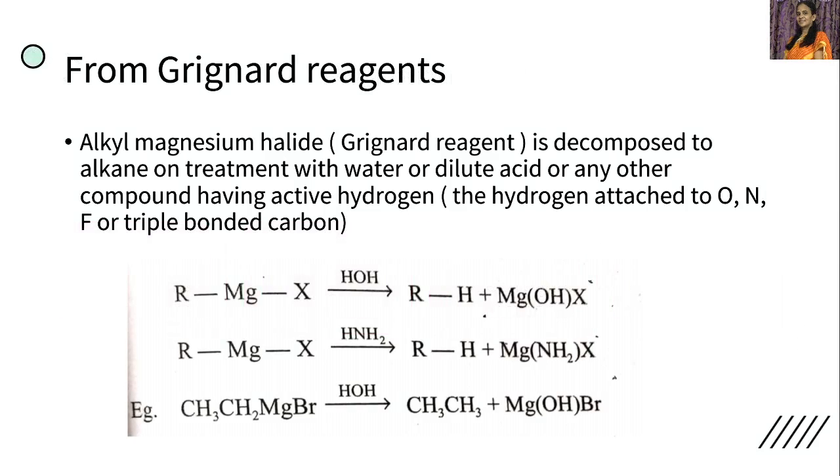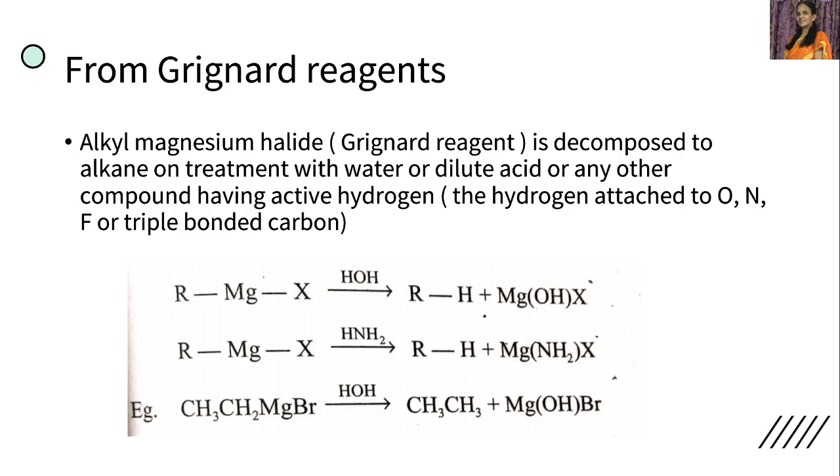First one is from Grignard's reagents. So how do we prepare alkanes from Grignard's reagents? Alkyl magnesium halide is called Grignard's reagent and it is denoted by the formula RMgX.